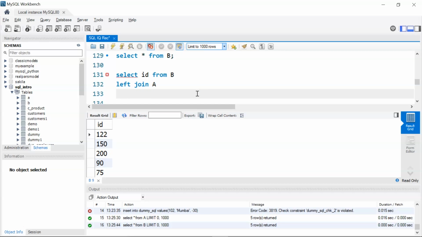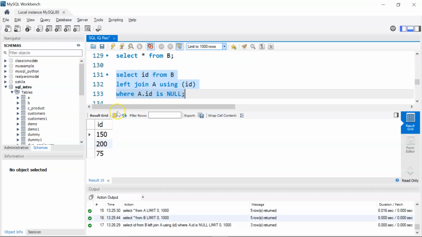Then I'll give where a.id is null. Let's run and see the results. There you go. So 150, 275 are not present in table A but are present in table B. Okay.